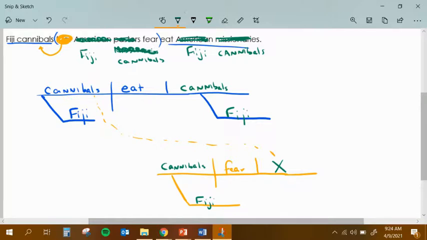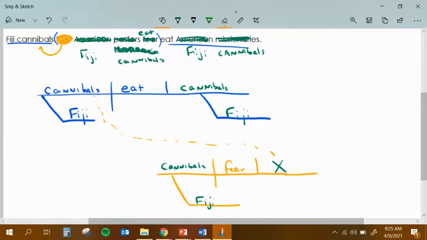But let's change a little bit. That eating is just gross. And why are they eating each other? Let's just simply change it. So where is my eraser? Let's say, instead of fear, they eat. Let's go with that first. How about that? So the Fiji cannibals that other Fiji cannibals eat Fiji cannibals.